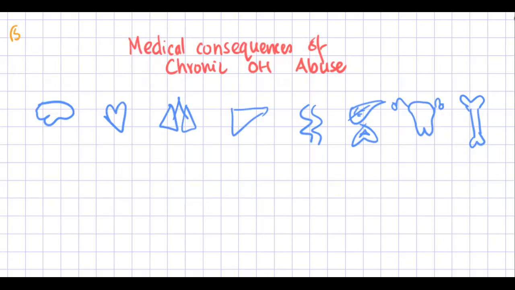But the medical consequences of chronic alcohol abuse. What are the different organ dysfunctions that alcohol can lead to? We can start from a top to bottom approach. So let's start at the brain. What are the neurological consequences?